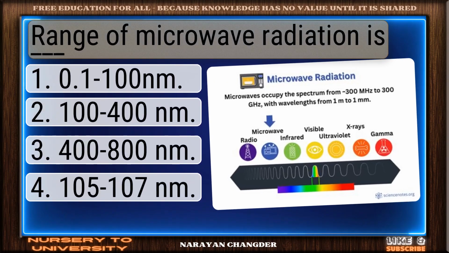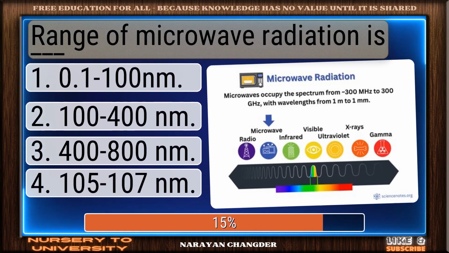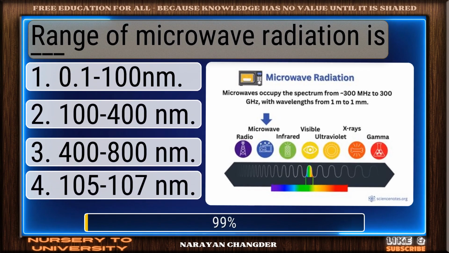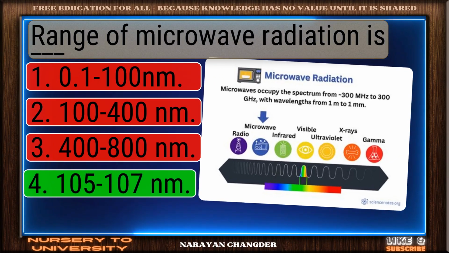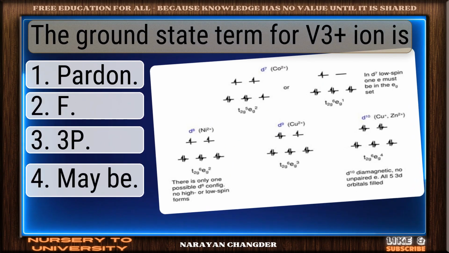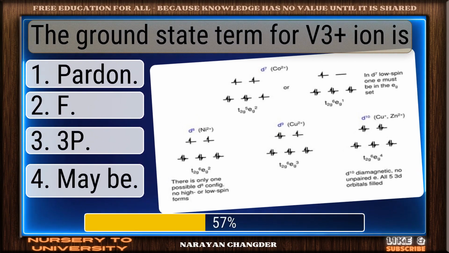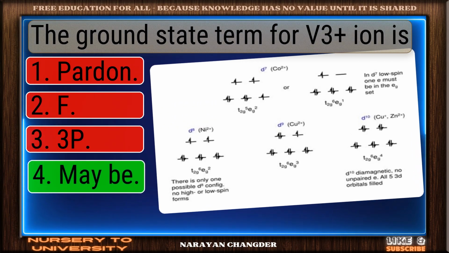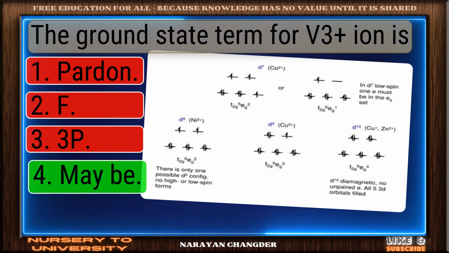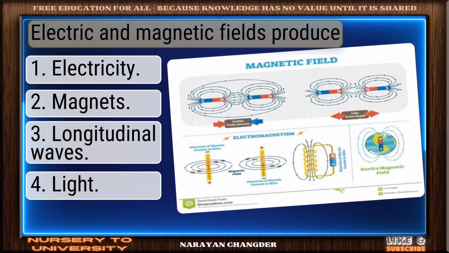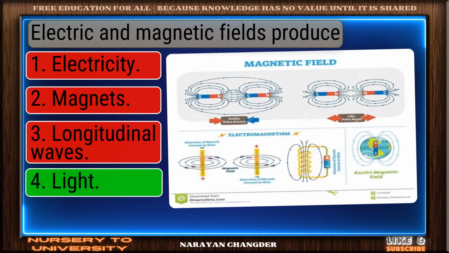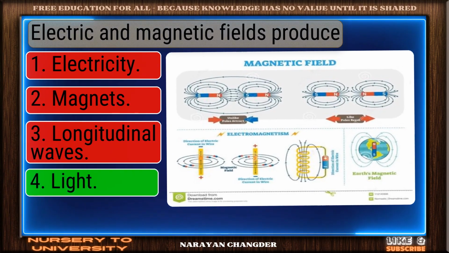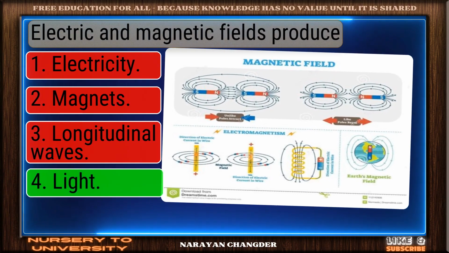Range of microwave radiation is dash. Correct response. 10^5 to 10^7 nm is the most accurate answer. The ground state term for V3+ ion is? Excellent choice. That is the right answer. Electric and magnetic fields produce. Clear logic. Your choice, light, is sound and 100% true.